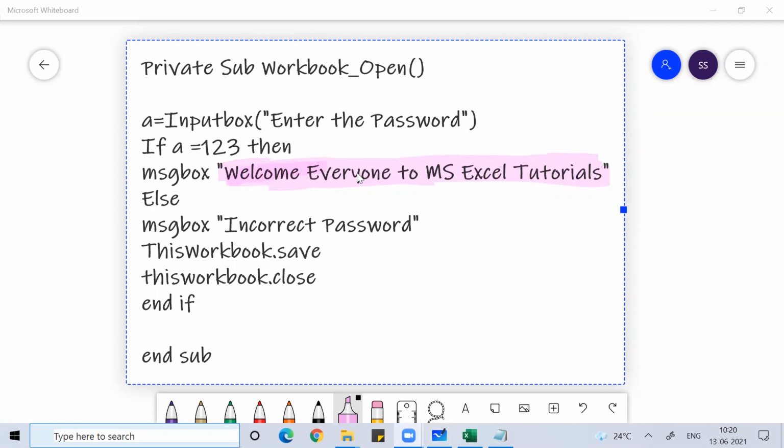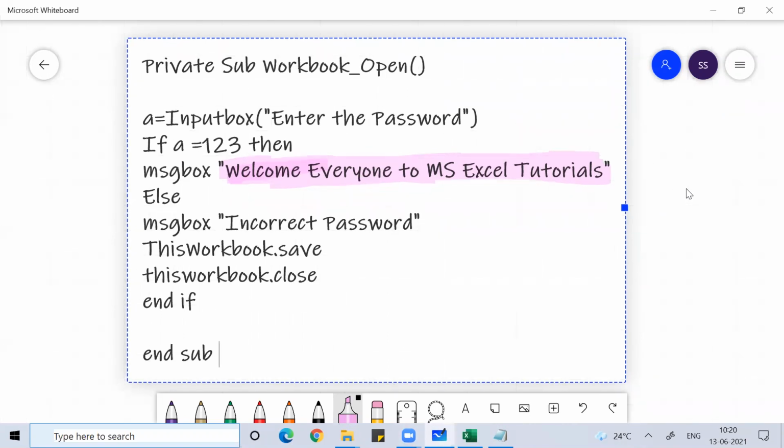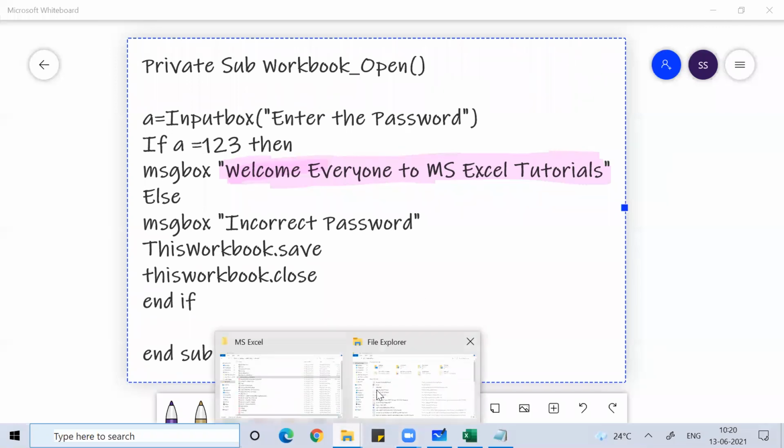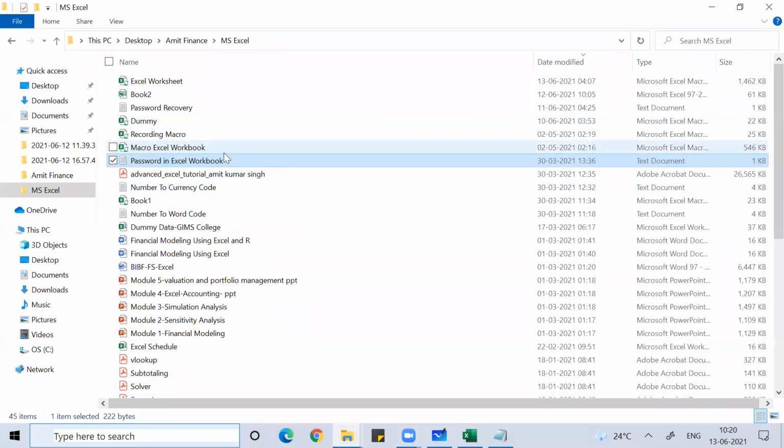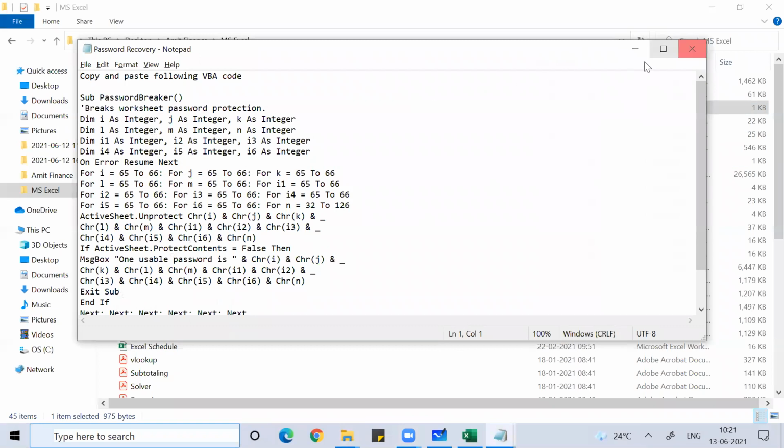Akhil has asked me, in case you forget the password, is there any way we can unlock it? There are a lot of ways, if you Google it you will get that. I have written a program for unlocking the password, but that I have done sheet-wise. This is a program for the sheet-wise.